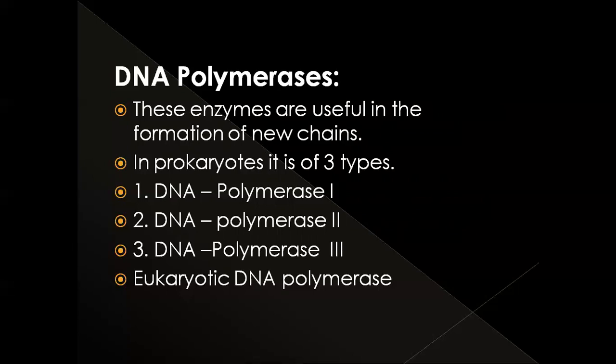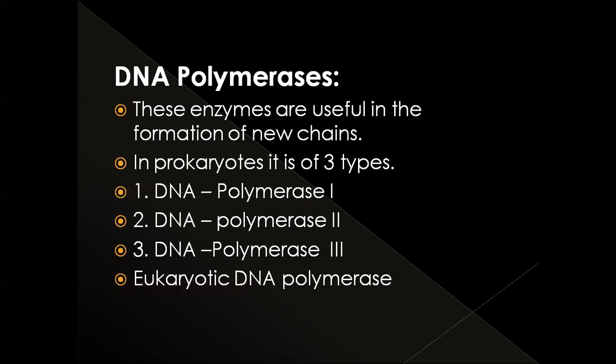The function of this polymerase 1 is exonuclease. It separates the RNA primer from DNA and also fills the gap. So that's why this polymerase enzyme is known as a DNA repair enzyme.